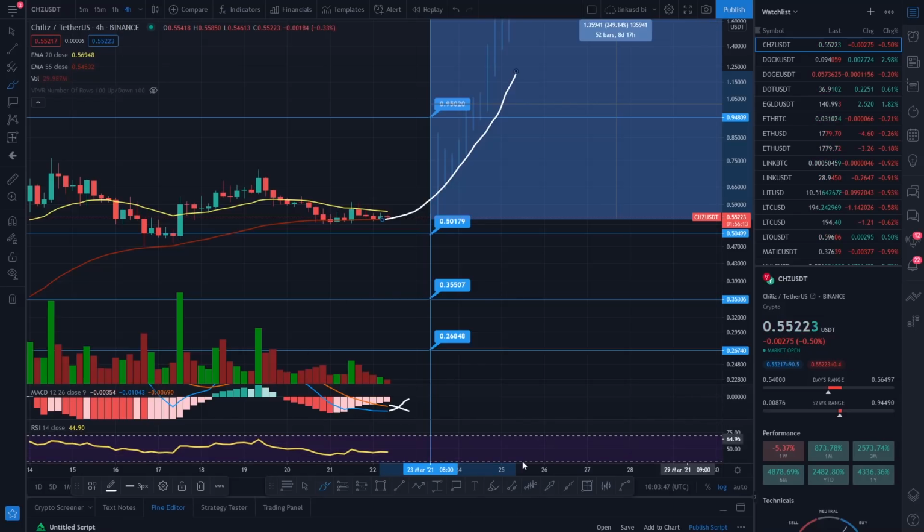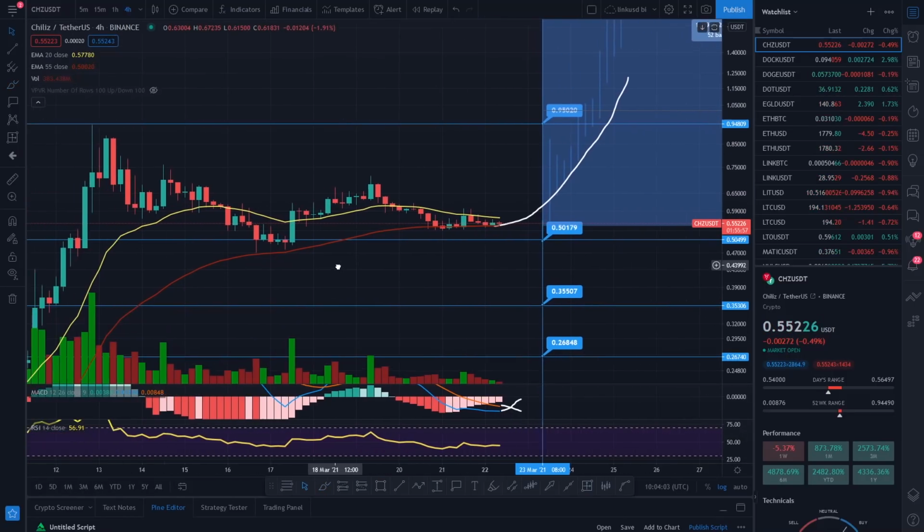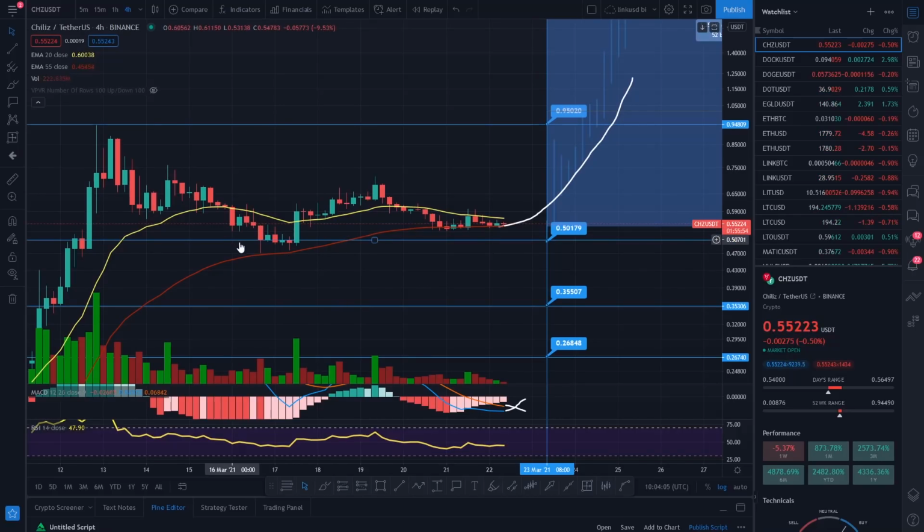The RSI as well is sitting at a nice level there, guys. It's towards 50, which is a mid level of the RSI, so that's a really good level to be sat at. So it looks good, guys. It looks like we may have refueled those rocket ships, so to speak. I did say to you in the first video on CHILIZ that you do see a couple of retests on this, like the previous consolidation level down there. I would be expecting a couple of tests of this 55 EMA. They're coming together with the EMAs to retest. So at the moment, it looks good that we're going to push on and upwards.